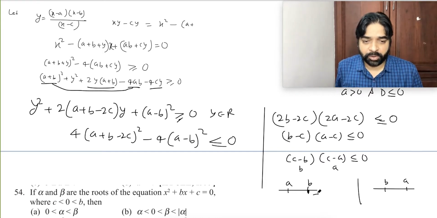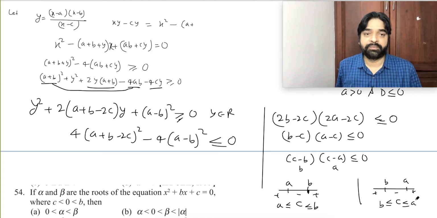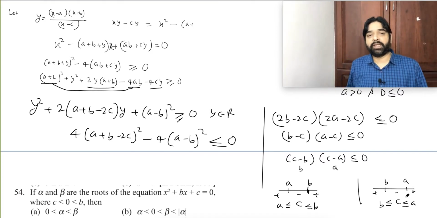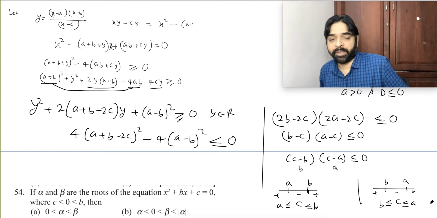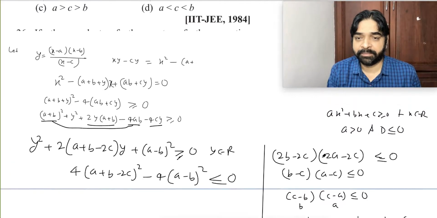Here positive, here negative, here positive. I want negative, so c will lie between a and b. In the other case, positive, negative, positive, c will lie between b and a. That means c will be in between a and b. This is the condition coming.